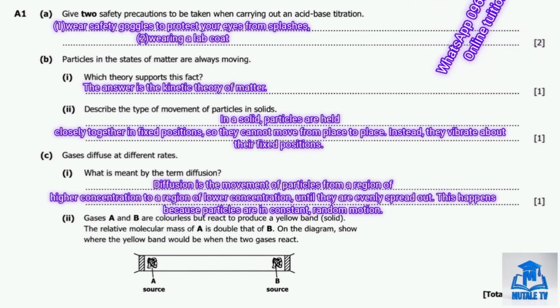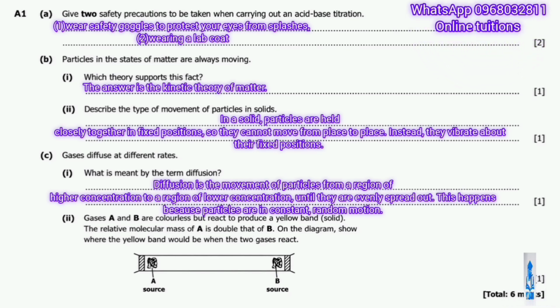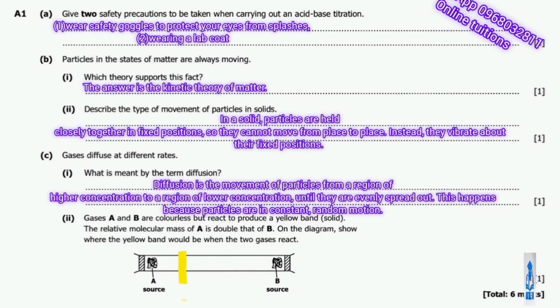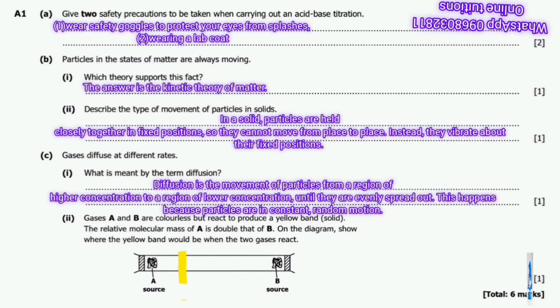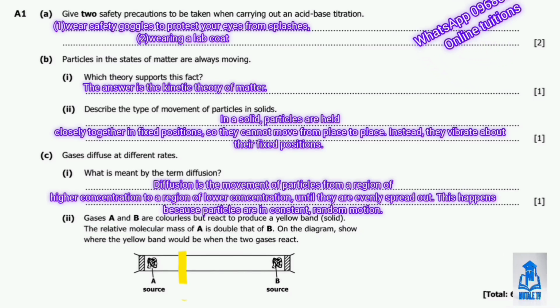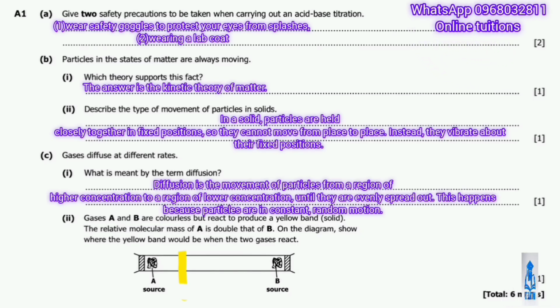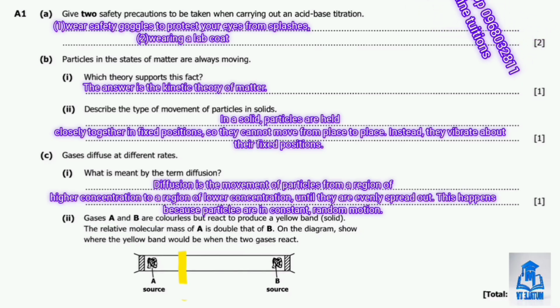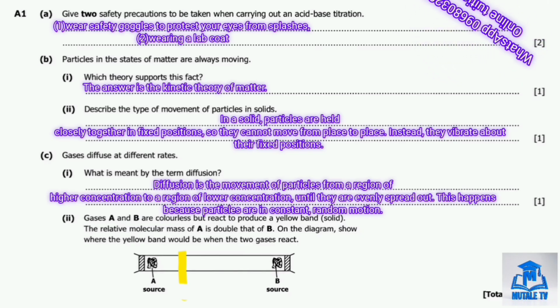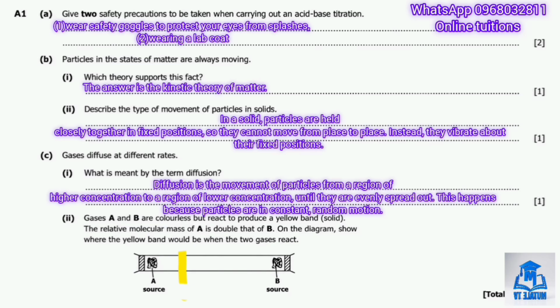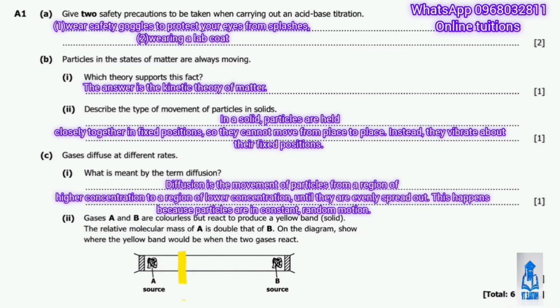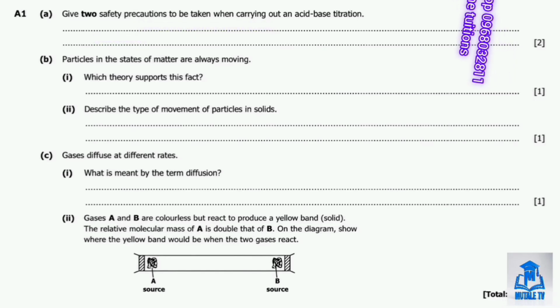So this means that the yellow band will form closer to the source of gas A, not in the middle of the tube. So when you are marking this on the diagram, the place where the yellow band should be is near to the source of A, because B has traveled further to meet it. So that completes question A1 with 6 marks. Let's move on to question A2.